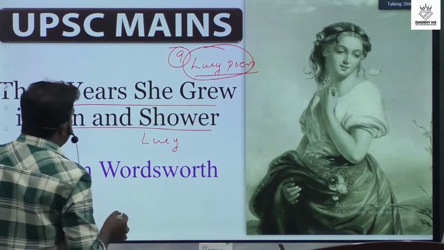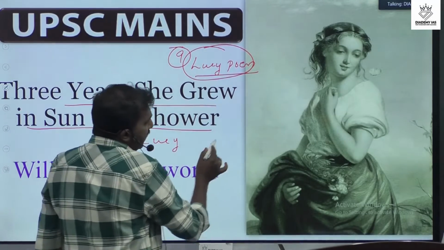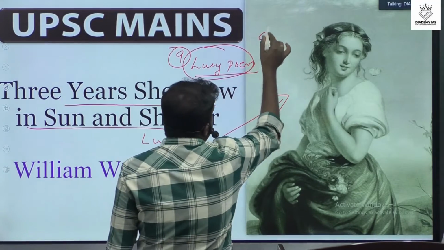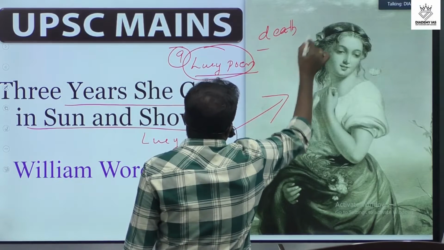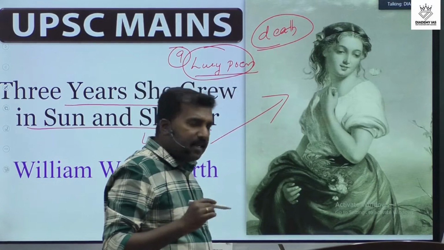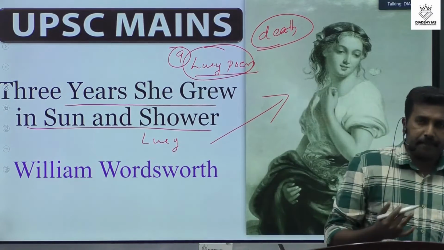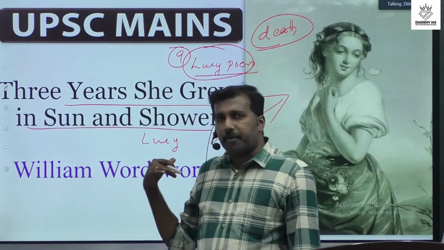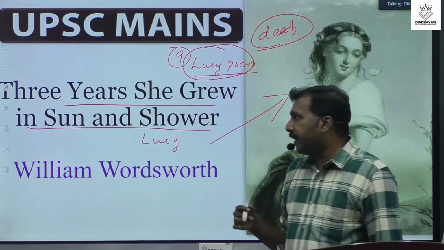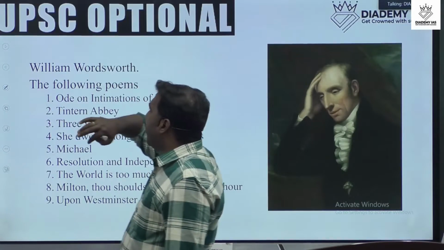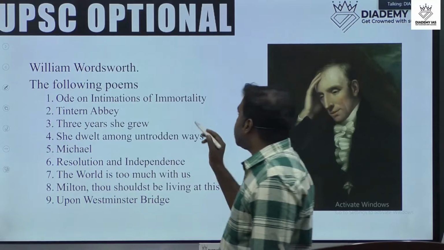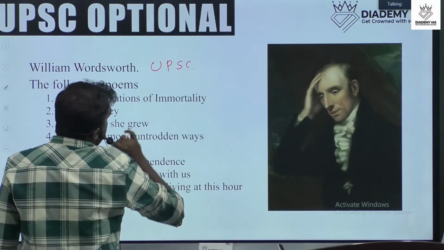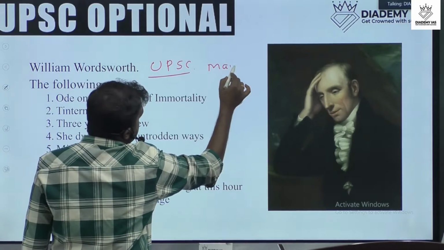So let's discuss the poem. "Three years she grew in sun and shower." Like the first Lucy poem, this poem also explains death. Death is the central theme in this poem. The first Lucy poem also discussed death, and its central point is also death. This poem also explains sorrow. And this is in the UPSC mains optional syllabus.